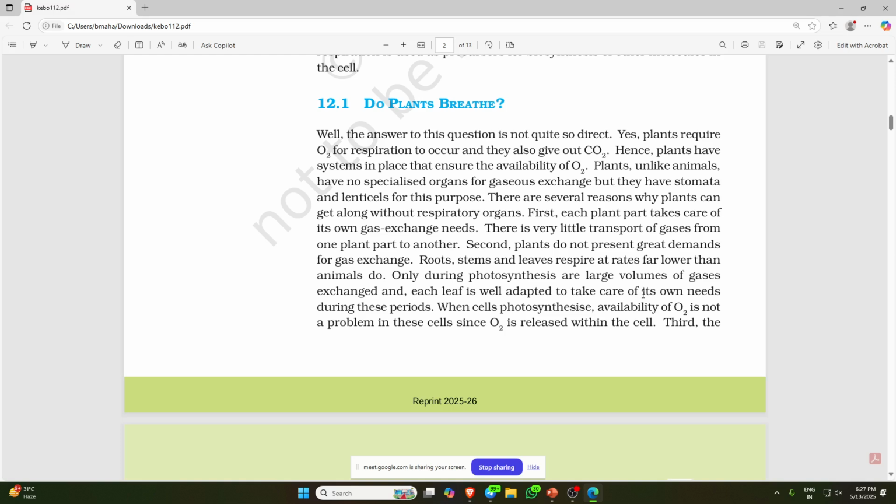Well, the answer to this question is not so direct. Yes, plants require oxygen for respiration to occur, and they also give out carbon dioxide. So plants have a system in place that ensures the availability of oxygen. Unlike animals, plants have no specialized organ for gaseous exchange, but they have stomata and lenticels. Stomata are present in the leaf surface and lenticels in the stem.